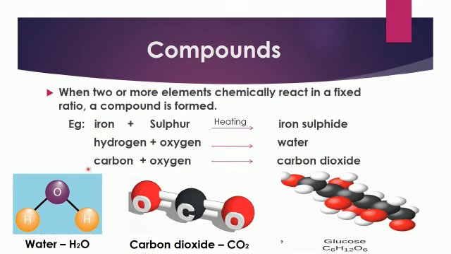For example, in water, 2 hydrogen atoms and 1 oxygen atom are there. In carbon dioxide, 1 carbon atom and 2 oxygen atoms are there. In glucose, 3 kinds of atoms, carbon, hydrogen and oxygen atoms are there. All these are compounds, right?